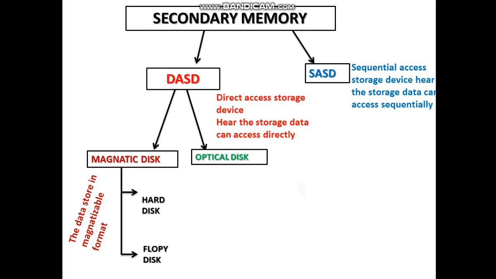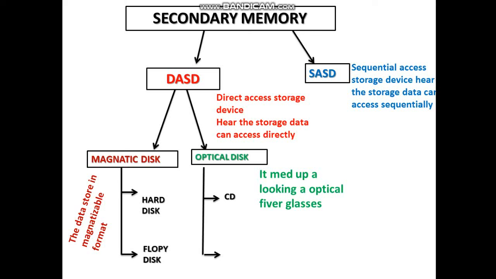And optical disk means it is made up of optical fiber glass, so it is called optical disk and it is more reliable. Okay, this is of two types, CD meaning compact disk, and DVD. Okay, then SASD, sequential access storage device, that is called magnetic tape. In previous times the magnetic tape was used, but in modern society it is not. Now modern society has developed and we can use the CD and DVD.